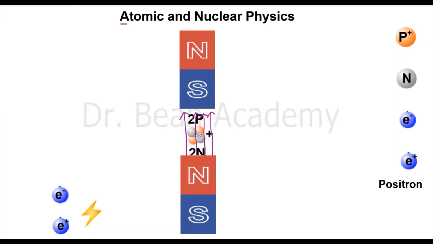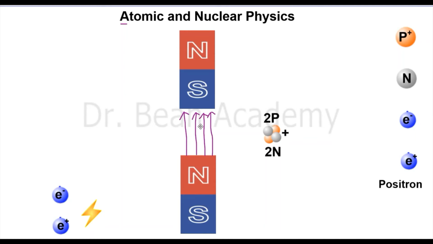Because if I want to use a magnetic field to find what charge a particle has, I have to send it at an angle of 90 degrees with the magnetic field. So I can either send it like this, or I can send it from the top, inside the screen.